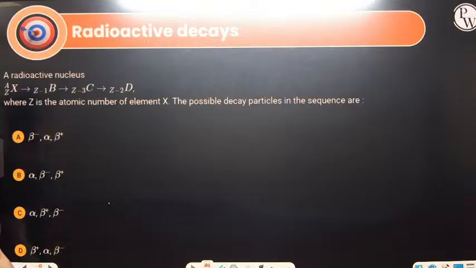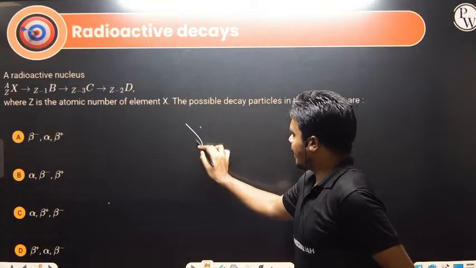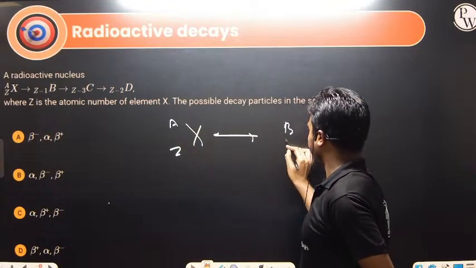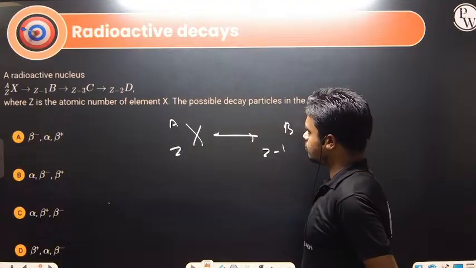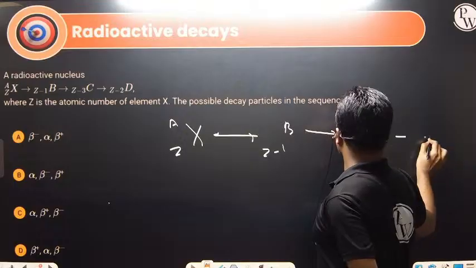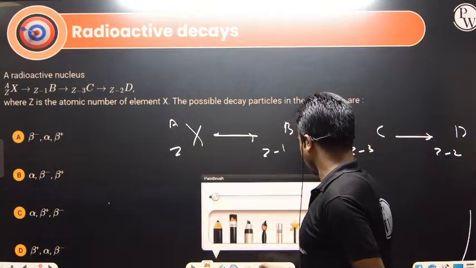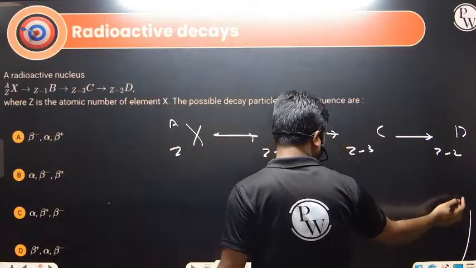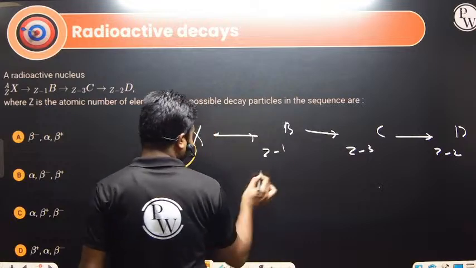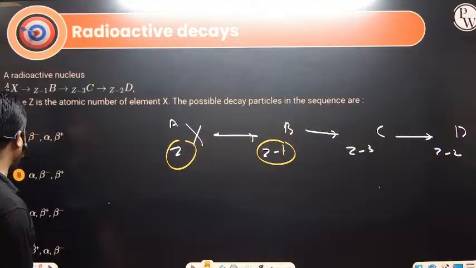Okay, so the last question of this: radioactive element decays. Here X with Z, A has become B with Z minus 1. Next, this will be C with Z minus 3, and this will become D with Z minus 2. They have not mentioned anything about the mass number. Let's see whether we can solve this. Here atomic number decreases by 1, so this has to be beta plus decay.